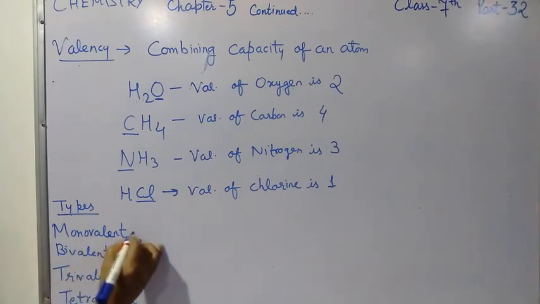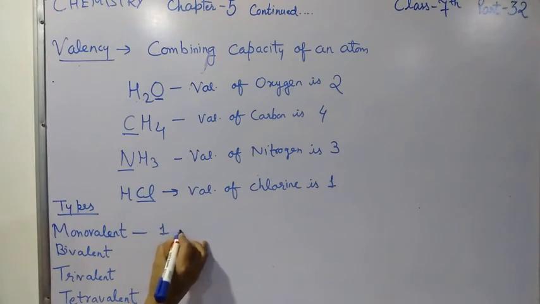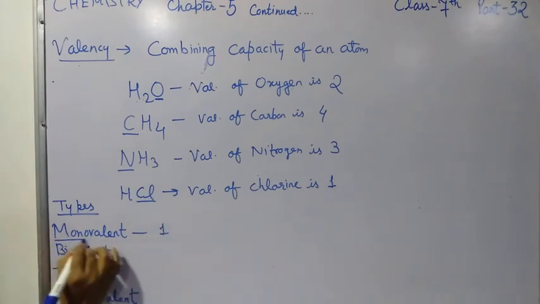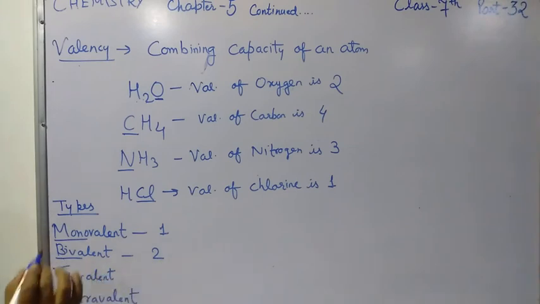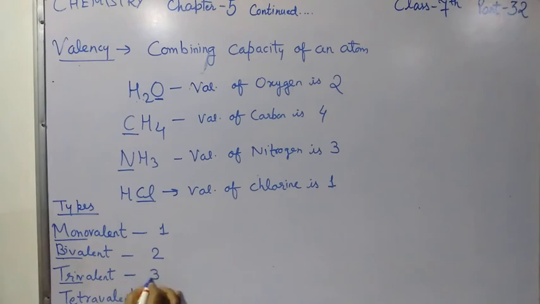Elements whose valency is 1 are called monovalent, because mono means 1. Elements whose valency is 2 are called bivalent, because bi means 2. Elements whose valency is 3 are called trivalent. And the last one is tetravalent: elements whose valency is 4.